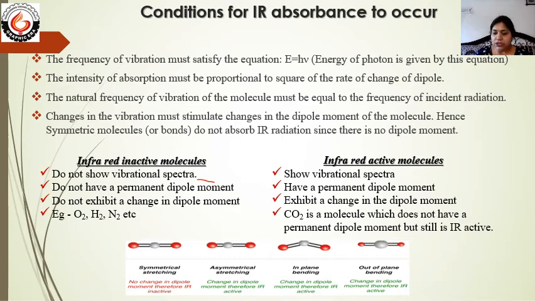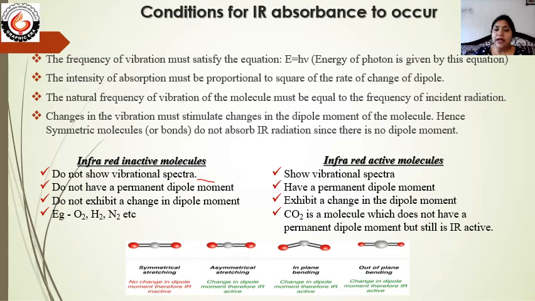First, there is no dipole moment, and second, even movement in the bond, meaning any type of stretching or shrinking, any type of vibration, does not produce any change in dipole moment. If a molecule has these features, it is an infrared inactive molecule. The examples are the oxygen molecule, hydrogen molecule, nitrogen molecule, etc.